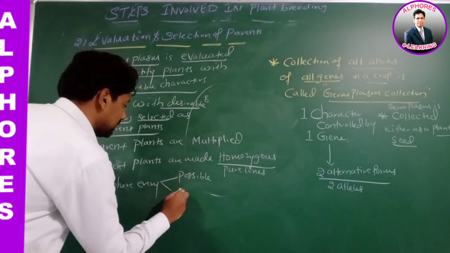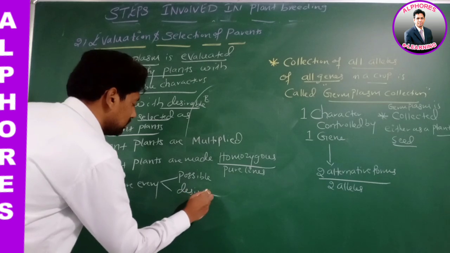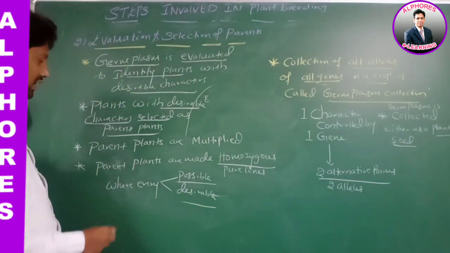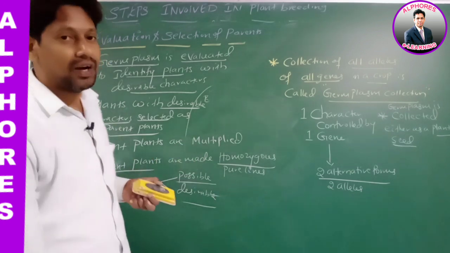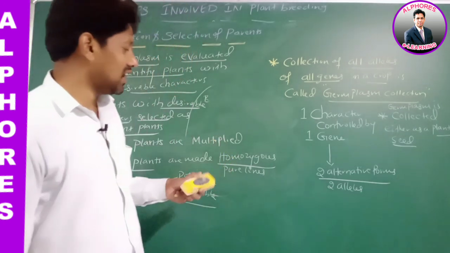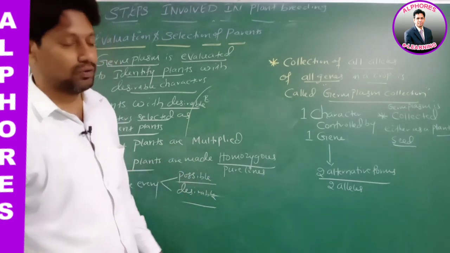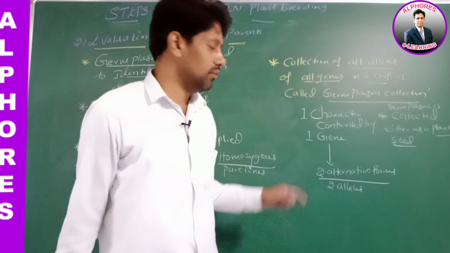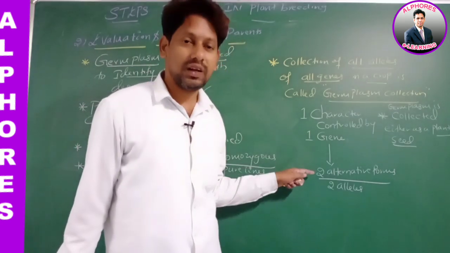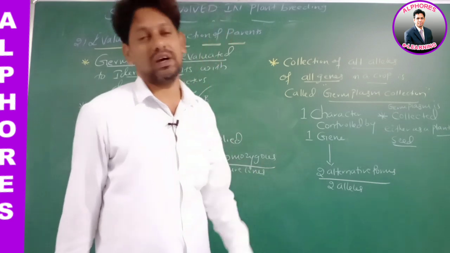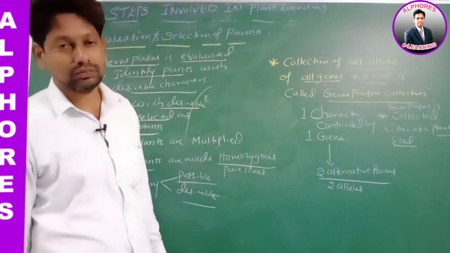and wherever desirable. Therefore, wherever possible and desirable, the parent plants are made homozygous. Parent plants are made pure lines. What is the meaning of homozygous? I already told you. Each gene with how many alleles? Two alleles. Each gene with how many alleles, sir? Two alleles. Now listen to this statement.